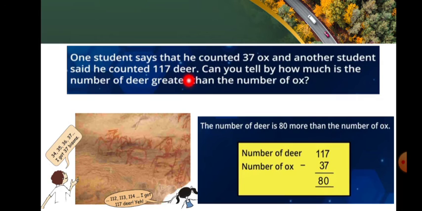One student says that he counted 37 ox and another student said he counted 117 deer. Can you tell by how much the number of deer is greater than the number of ox? Yes, the number of deer is 80 more than the number of ox. When we add 37 with 80, we'll get the count which equals the number of deer.